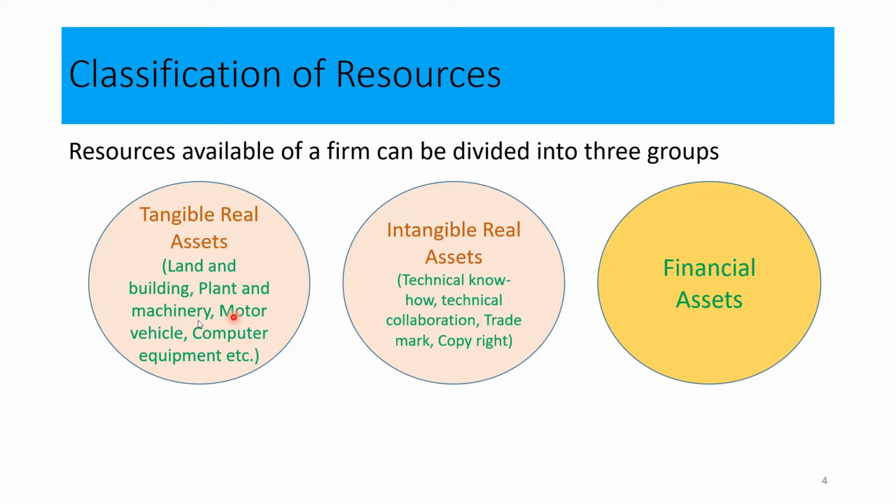According to financial management, assets are classified into three different groups. Look at the assets that we are going to identify under financial management. The first part is tangible real assets. The second part is intangible real assets. The third part is financial assets.